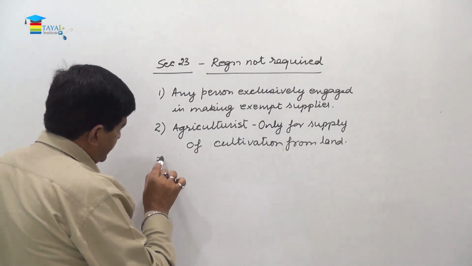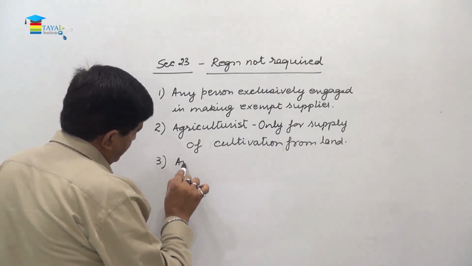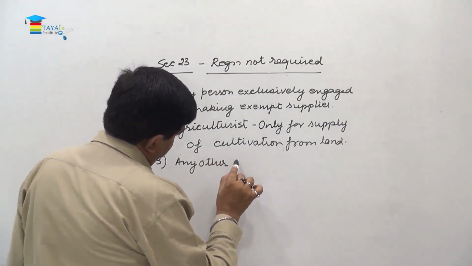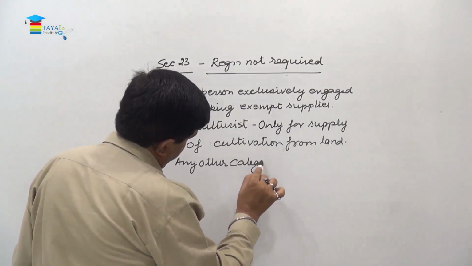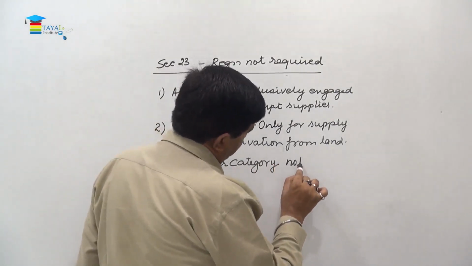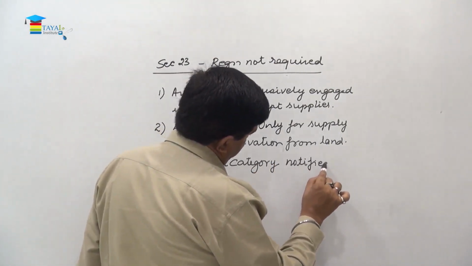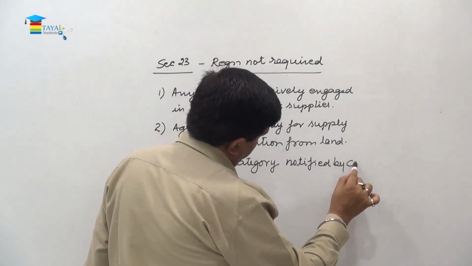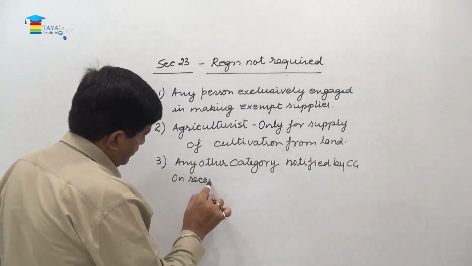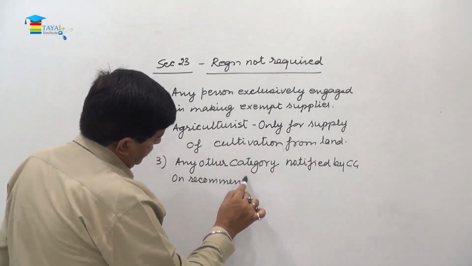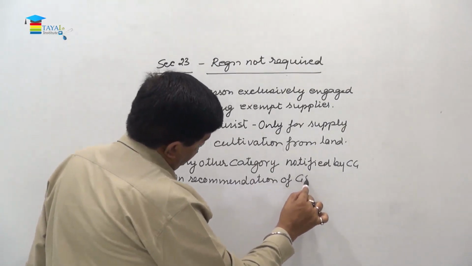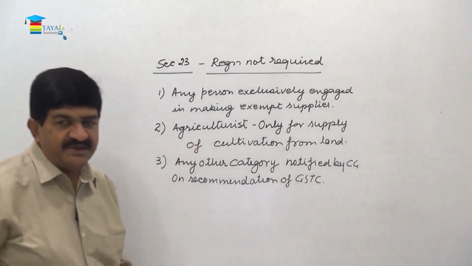Subsection 3, this is any other category notified by central government on recommendation of GSTC, that is GST Council.